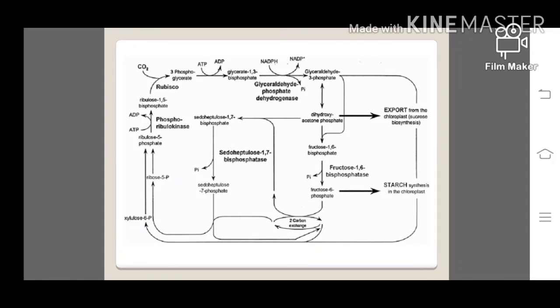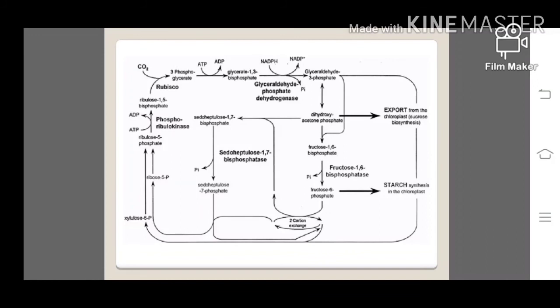regeneration of RuBP. So firstly, in the regeneration phase, glyceraldehyde 3-phosphates will be isomerized to dihydroxyacetone phosphate, and this dihydroxyacetone phosphate, that is DHAP, combines with G3P to produce fructose 1,6 bisphosphate. Then this fructose 1,6 bisphosphate will be dephosphorylated to fructose 6-phosphate. Then this fructose 6-phosphate combines with G3P to produce erythrose 4-phosphate and xylulose 5-phosphate.